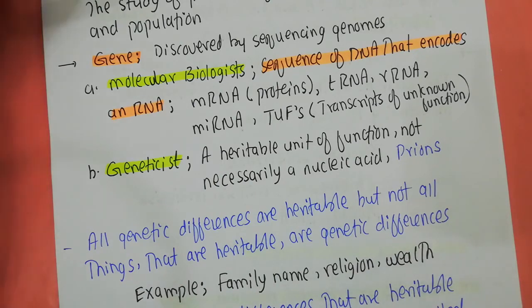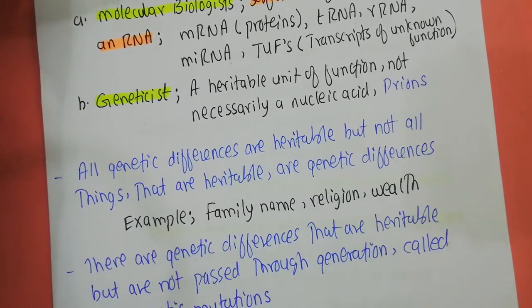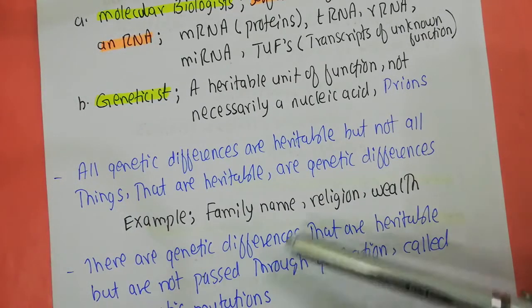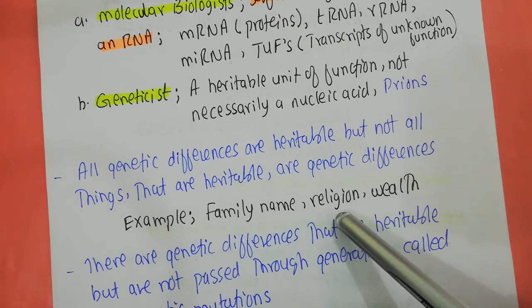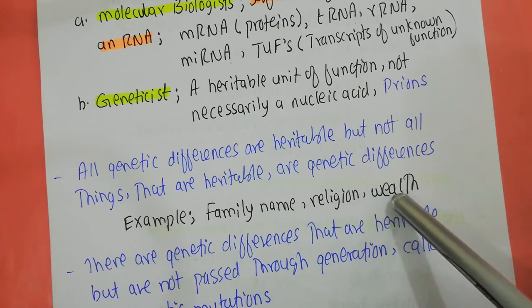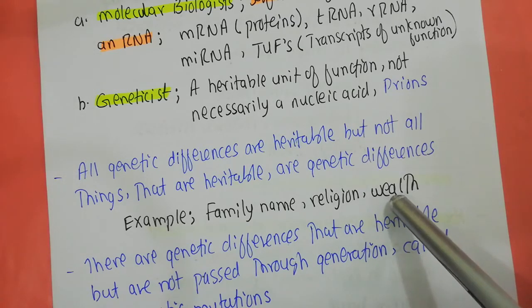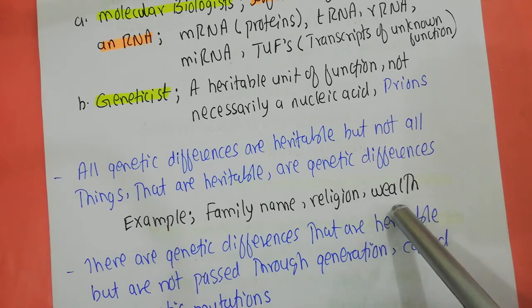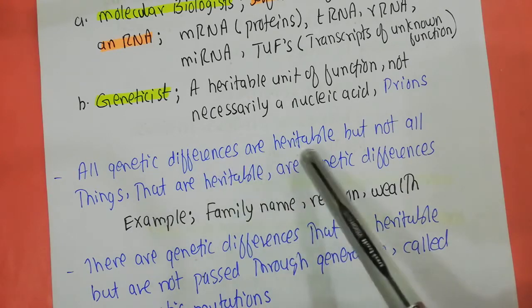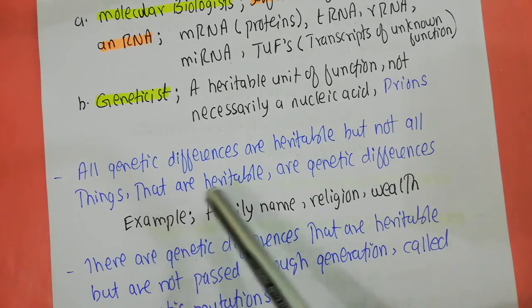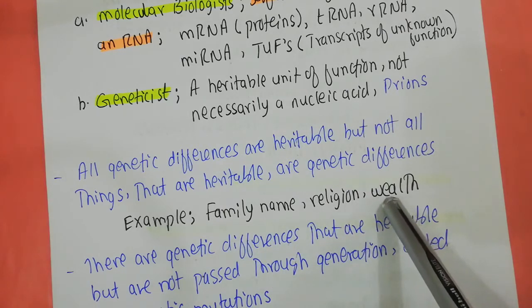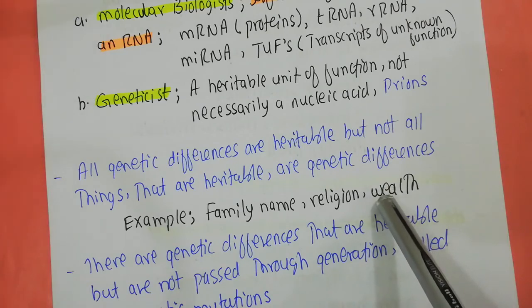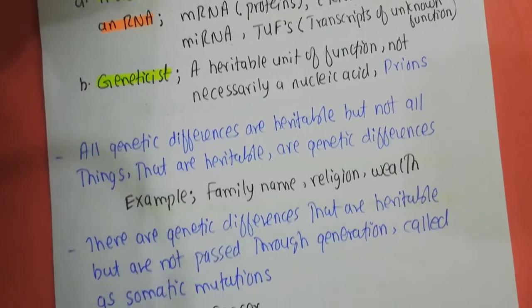Now, you inherit a lot of things. That doesn't mean that all of the things that you inherit are genetic differences. For example, your family name, genetics has nothing to do with your family name. If you talk about your religion, or the wealth you get in inheritance, this particular inheritance has nothing to do with genetic differences. Therefore, we say that all genetic differences are heritable, but not all things that are heritable are genetic differences. These are just some examples of things that you inherit that do not have genetics as their background.